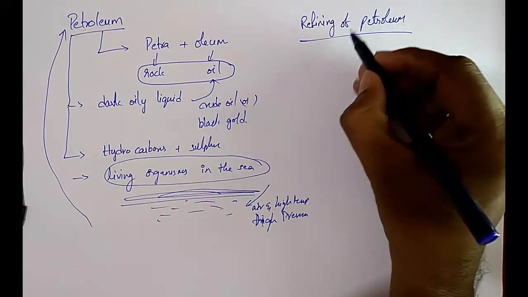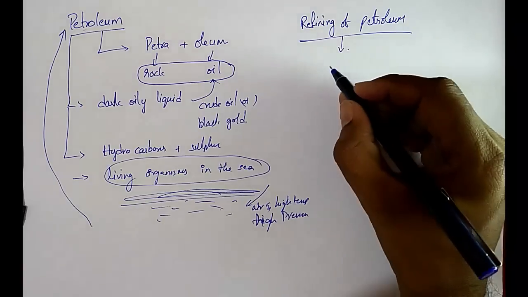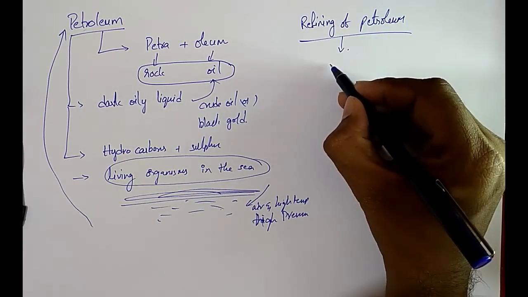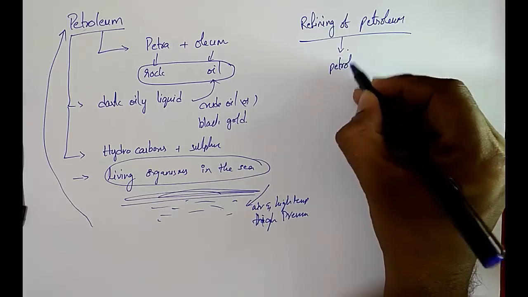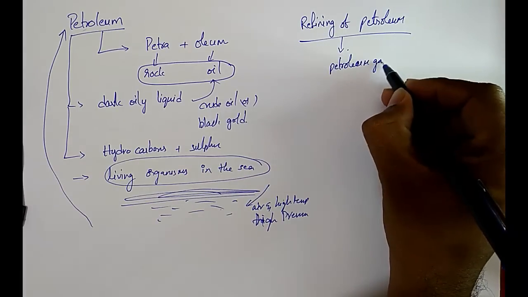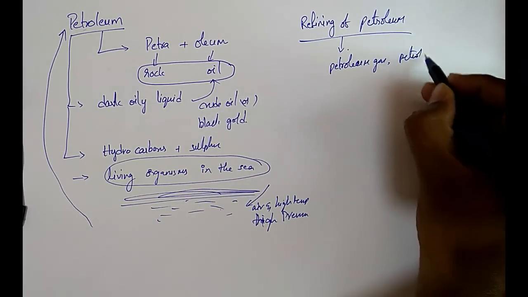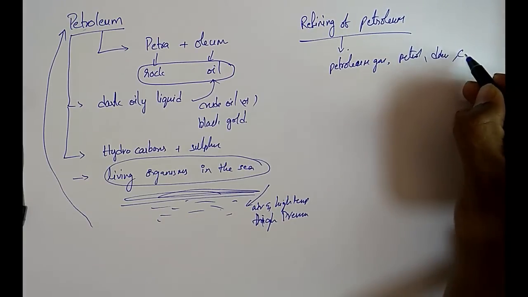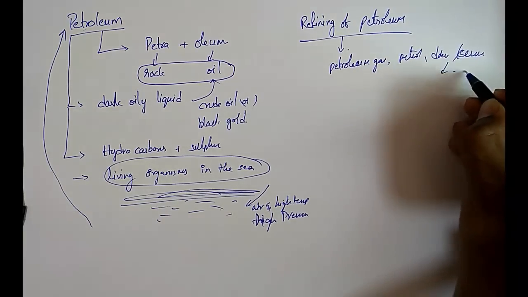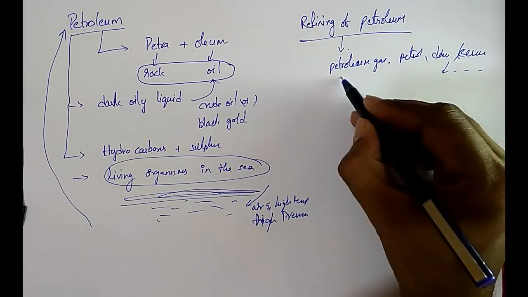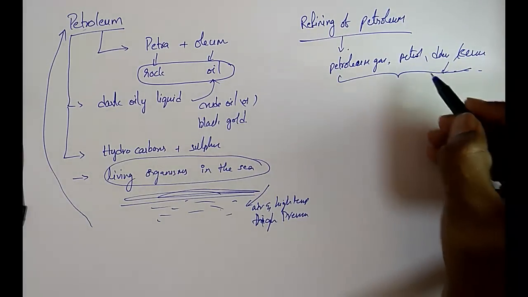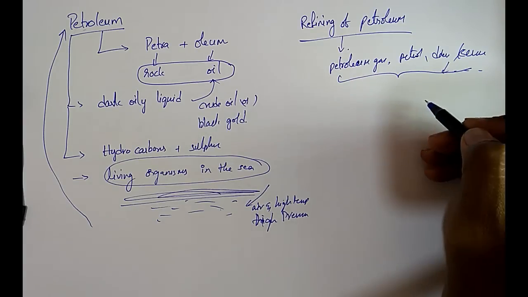Now, refining of petroleum. We know that petroleum is a mixture of various constituents such as petroleum gas, petrol, diesel, kerosene, and lubricant oils. The process of separating these fractions of petroleum is called refining.